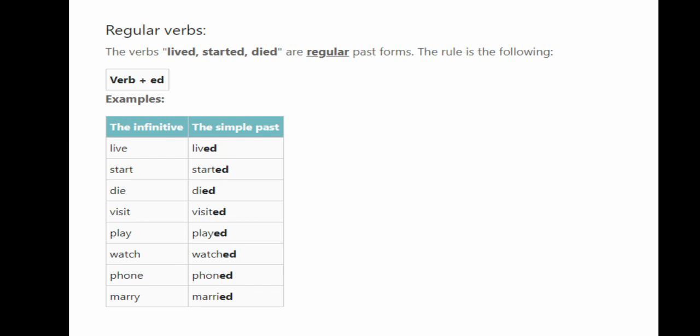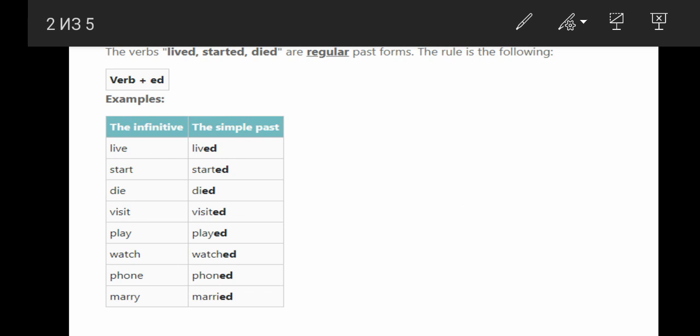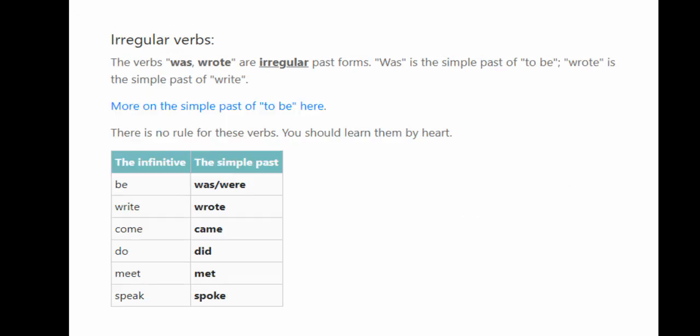Let's look at the irregular forms. There is no rule for those verbs. You should learn them by heart. The verbs was, wrote are irregular forms. Was is the simple past of to be. Wrote is the simple past of write.